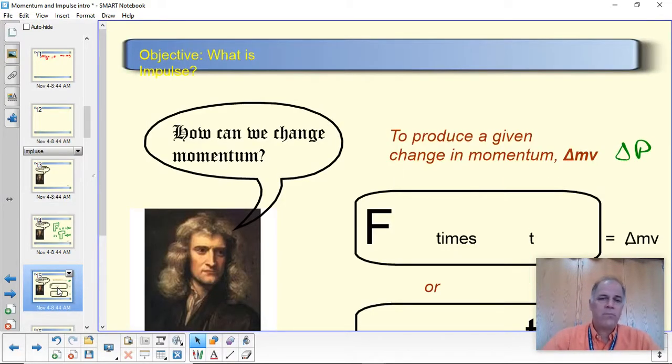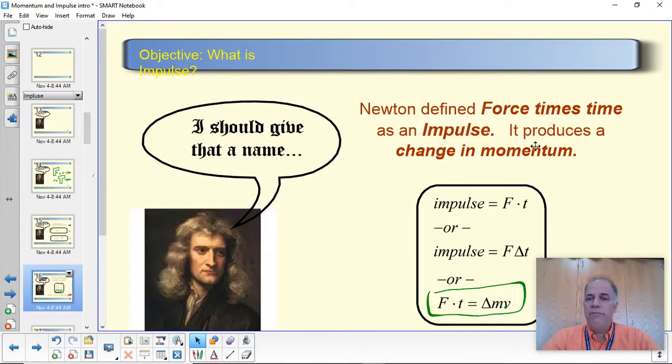Now, Newton defined force times time as an impulse. So applying a force for a period of time, that is applying an impulse to an object. Impulse is not force, it is force times time. And what that does is it changes the momentum of the object which is experiencing the force.